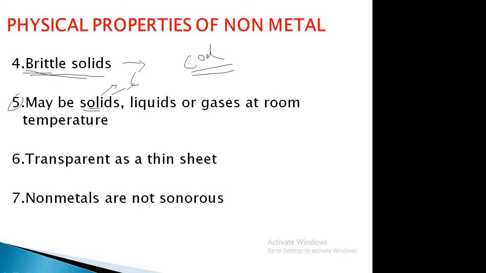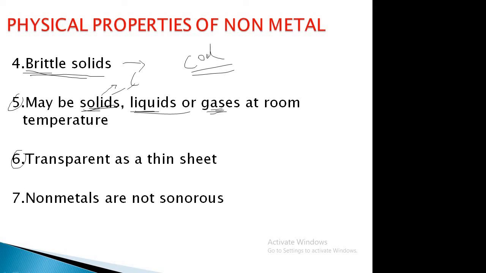All these are allotropes of carbon, and they are found in the solid state. Then liquid bromine. Bromine is a liquid non-metal, and other gases like chlorine, fluorine, hydrogen. All these are in the gaseous form. So we can say the non-metals may be found in solid state, liquid state and gaseous state. Clear? Then come to the sixth point.